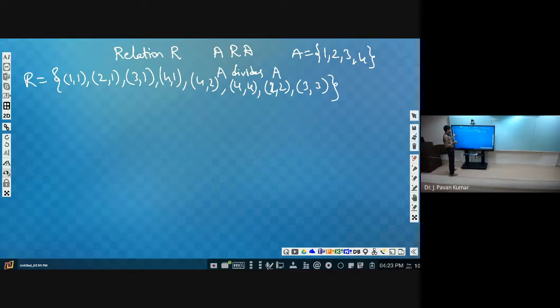Now, this relation, as many times we have discussed, and so many classes we have spent, and several advanced topics also we have discussed on top of this relation, like what are the properties of the relation, what is meant by equivalence relation, what is meant by partial order relation.